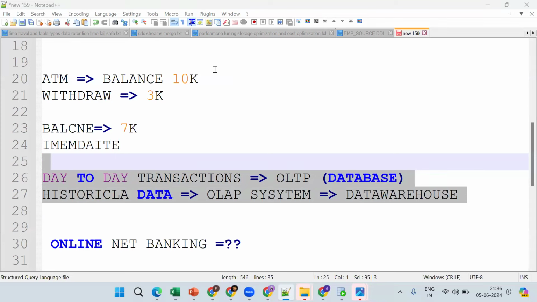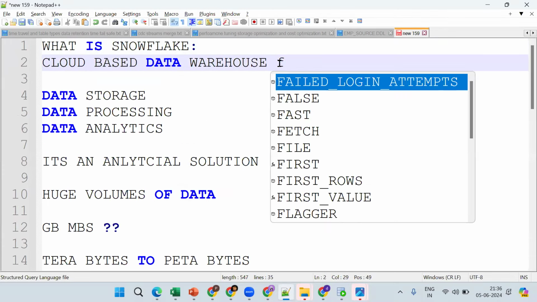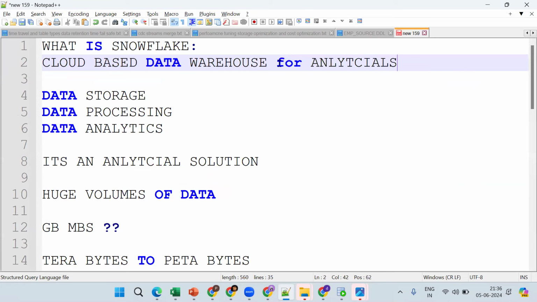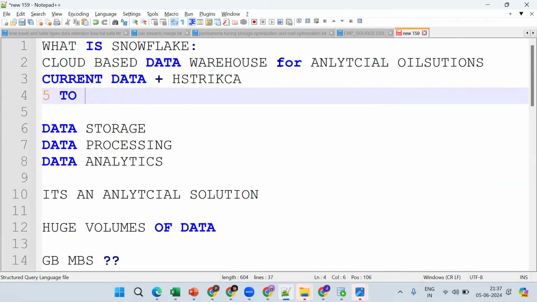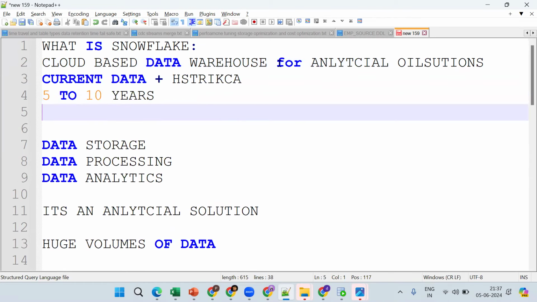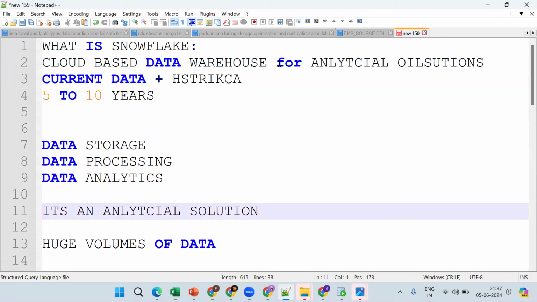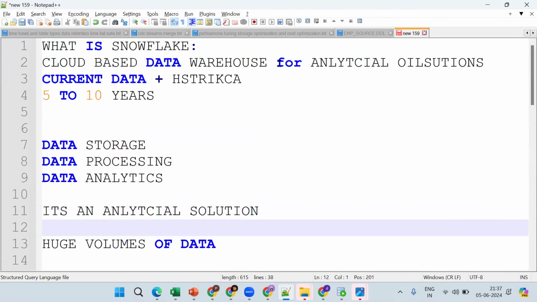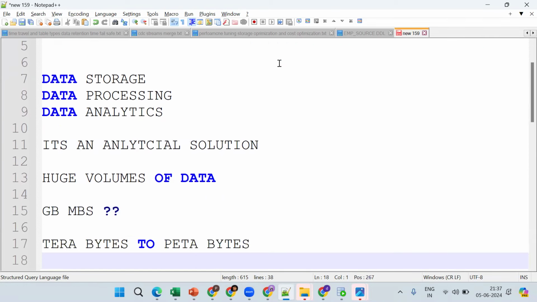OLAP. See, this is the point. Remember one more time: Snowflake is a cloud-based data warehouse mainly for analytical solution. Analytical solution is nothing but current data plus historical data, historical data in the sense like 1 or 2 years, 5 to 10 years. It is mainly for data storage, processing, and analytics. It can handle huge volumes of data, terabytes to petabytes of volume.